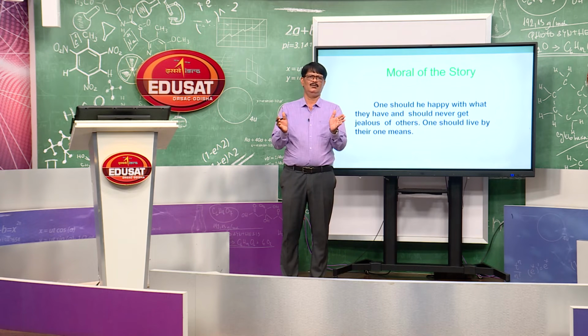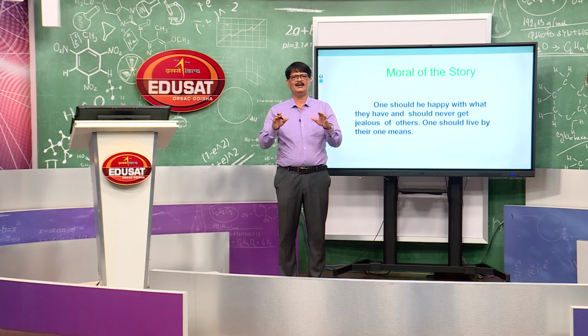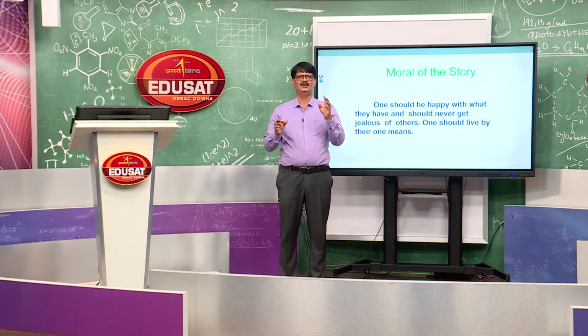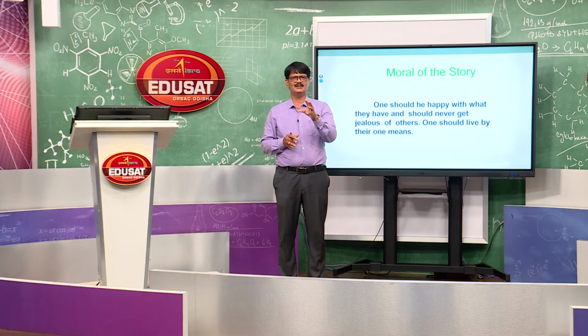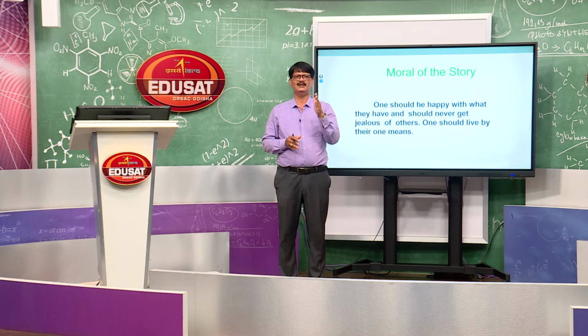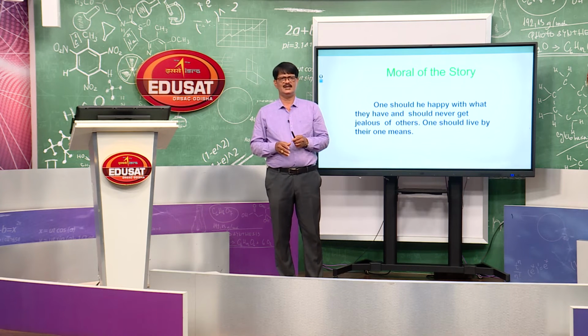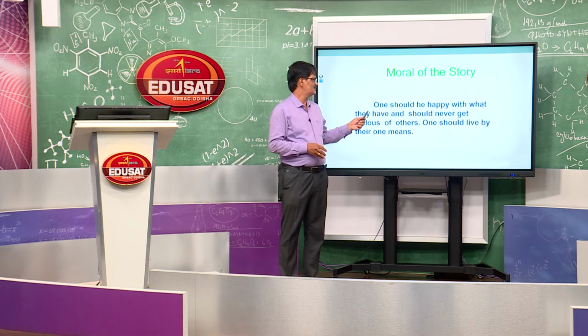Whatever you earn, you live accordingly. Then you will live a very peaceful life. So, the moral of the story is very interesting. That is what we discussed in the beginning of the topic, it is a parable. Then we will go to some of the question answers or the activities there.